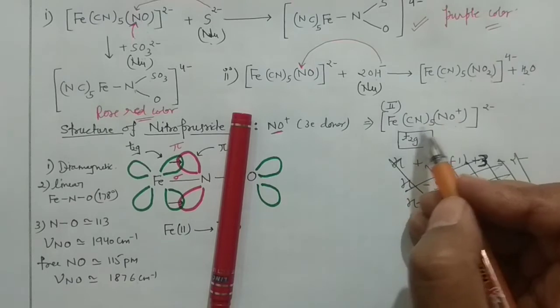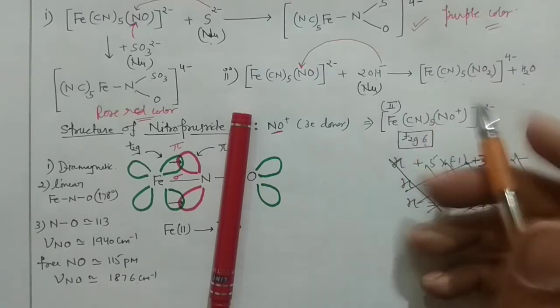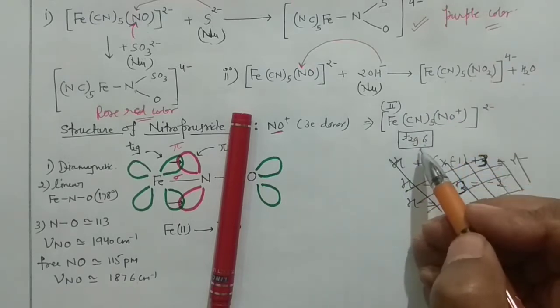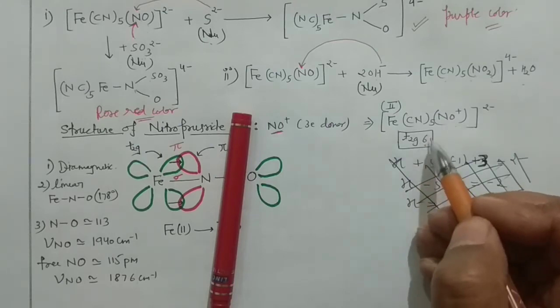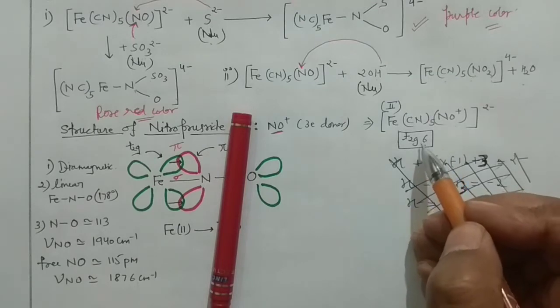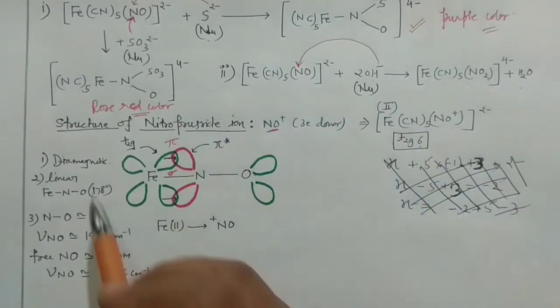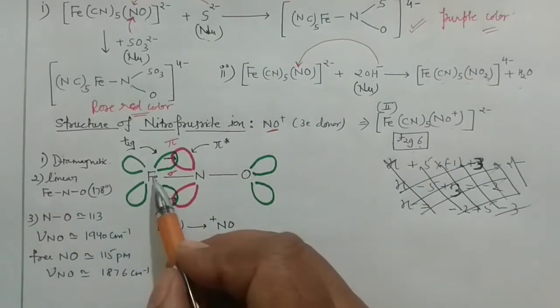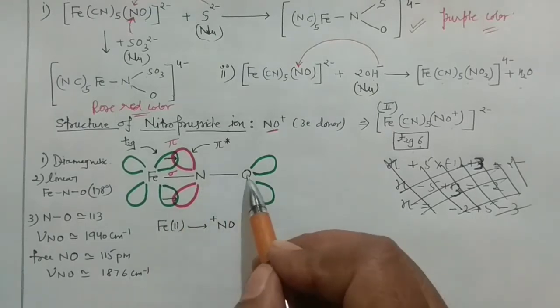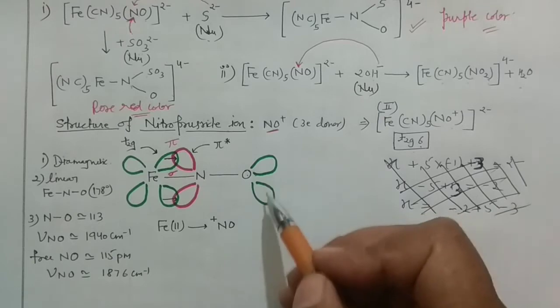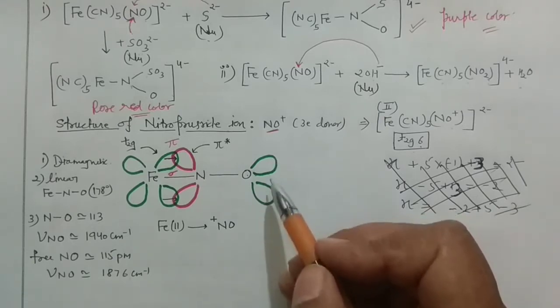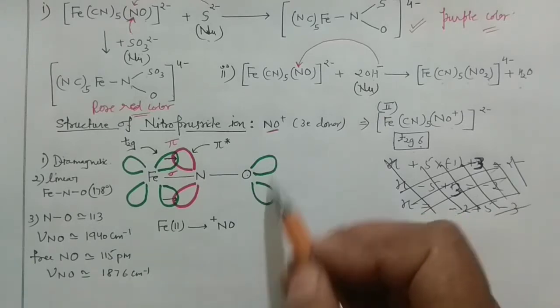And you know, the cyanide is a very strong ligand, so the crystal field energy would be very high for this particular complex, and all the electrons will get paired in the t2g orbital. And when they get paired in the t2g orbital, this means the species is diamagnetic in nature. This is very important. Okay, so I have written here, you can see this is your iron, this is nitrogen, this is oxygen. These are the lone pairs present on the oxygen, though I haven't shown the lone pair over there, but you can consider the 2 lone pairs here, one lone pair here and 1 lone pair here.